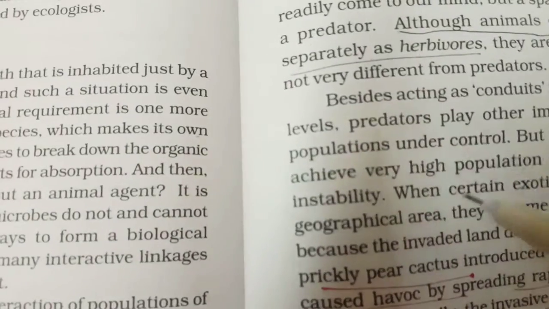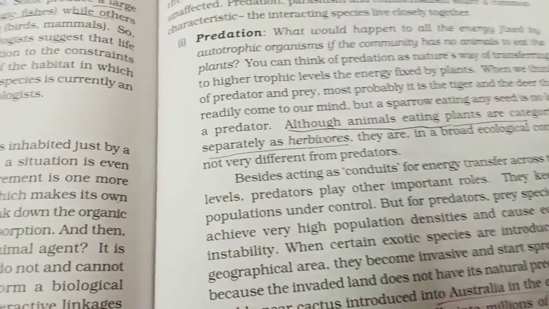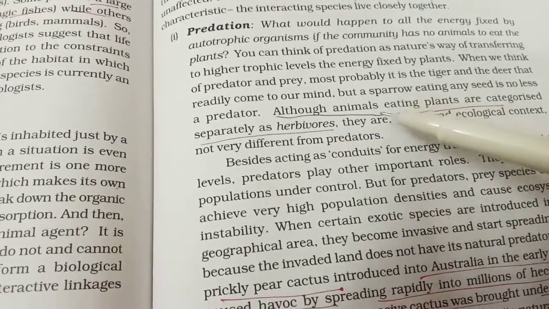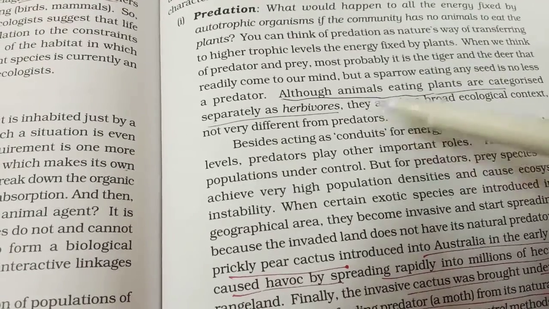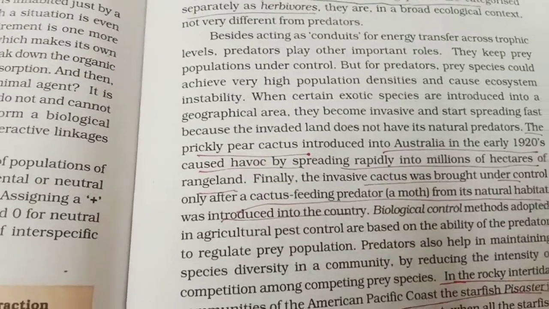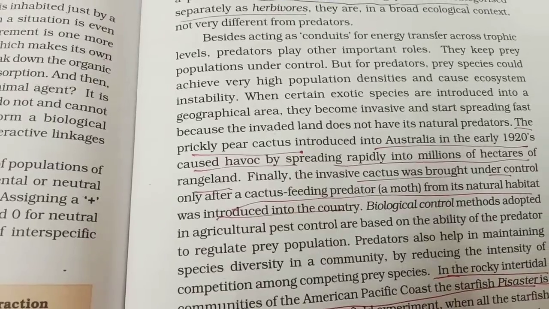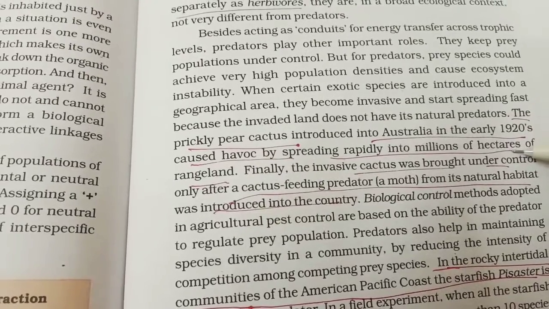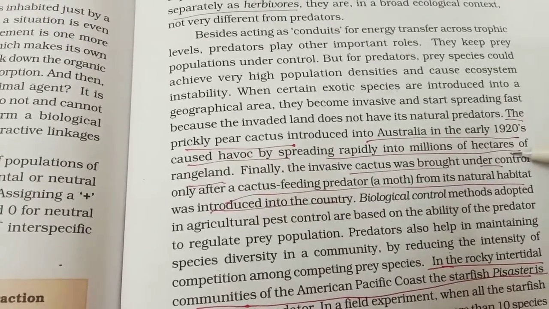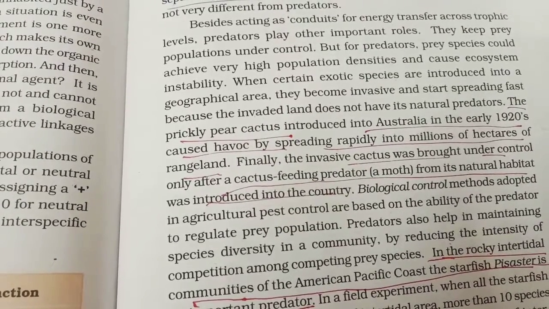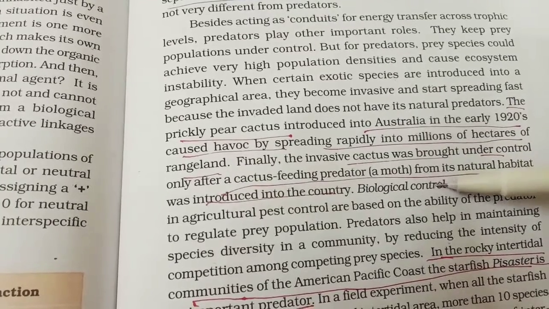All right, so first of all I'm coming to the predation. Yes, predation. As you all know, animals eating plants are called herbivores. So many types of plants have different adaptations to, you can say, prevent themselves from being eaten by herbivores. Like you can see that the prickly pear cactus introduced in Australia in 1920s rapidly spread into millions of hectares of the area or rangeland, you can say.